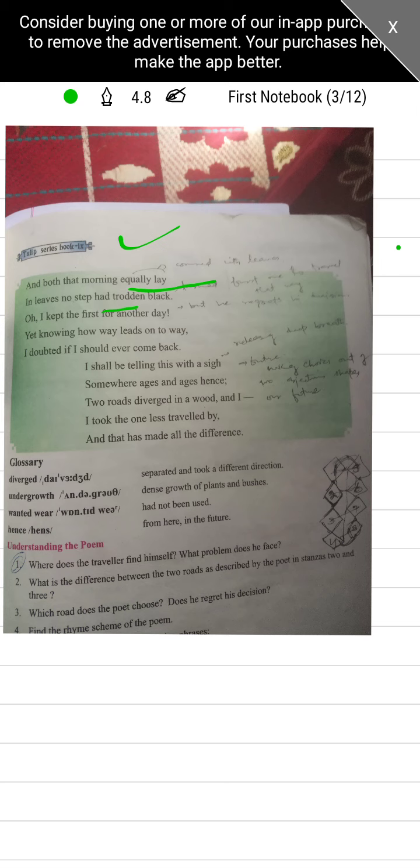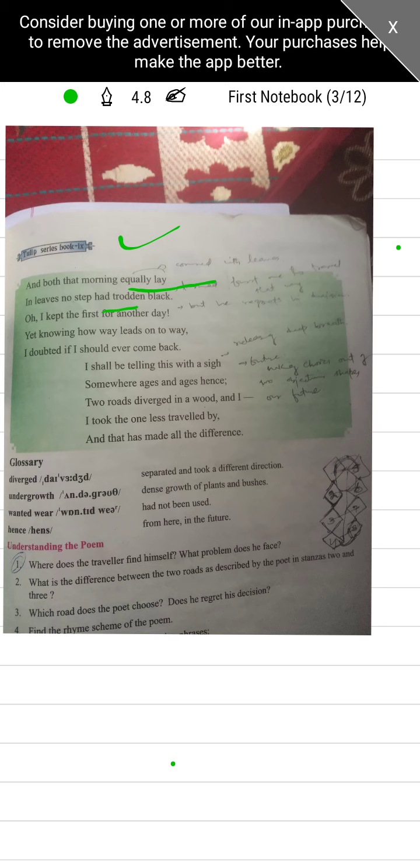I doubted if I should ever come back. He doubted: will I ever be able to come back on this road? Fine. So in this third stanza, what he says is that the color of the leaves on the very road I had chosen had not turned black because no one had walked on it. I was the first person who had walked on that road. I shall be telling this with a sigh.